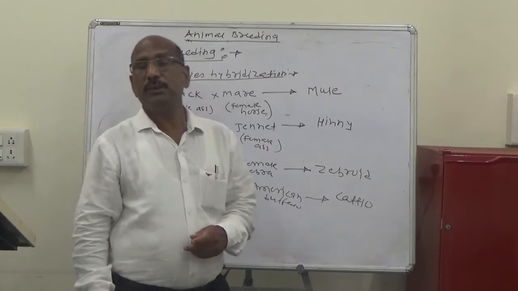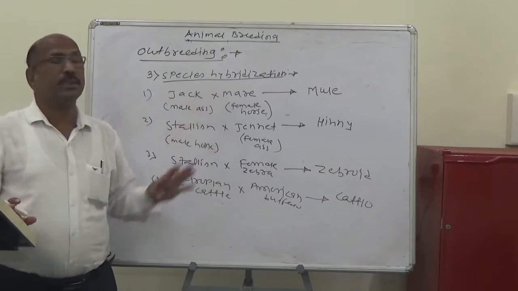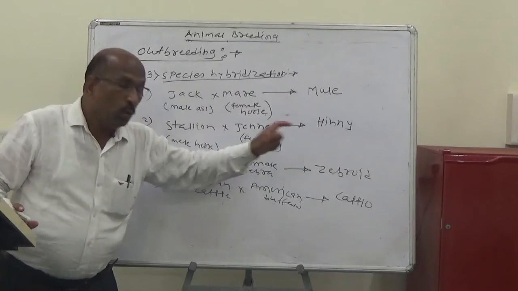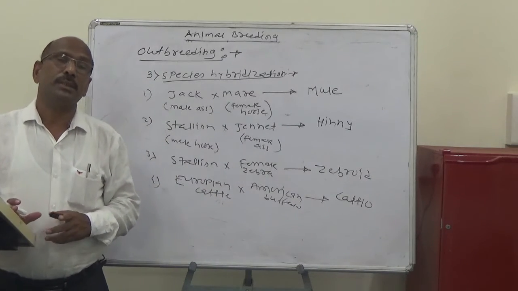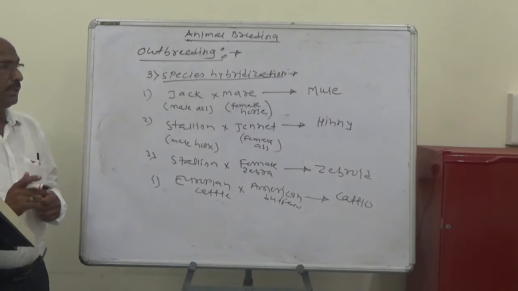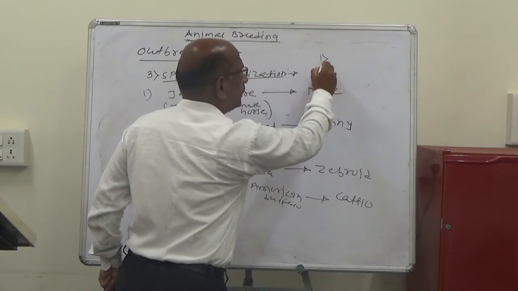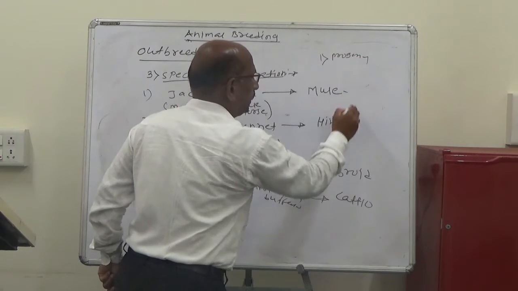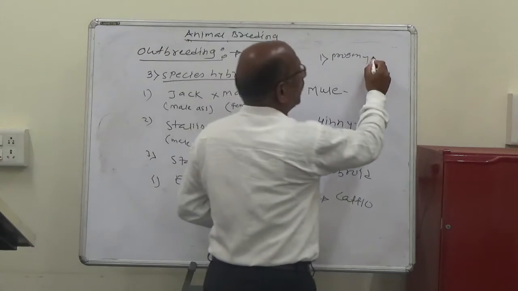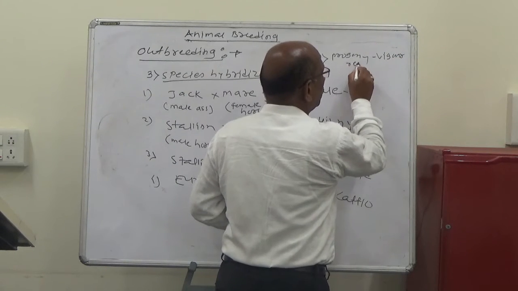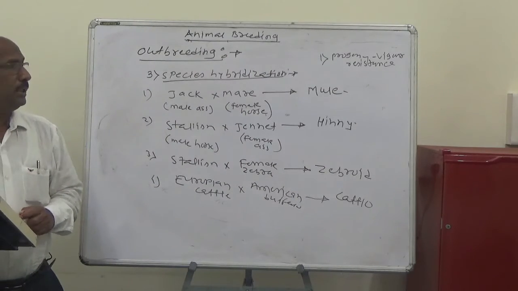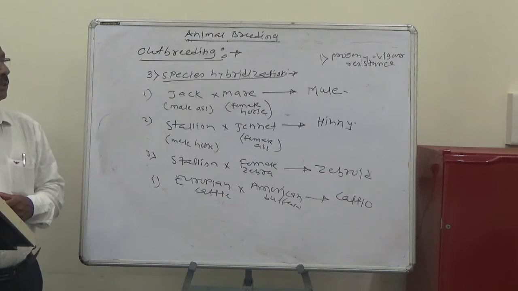So species hybridization means the mating of two different species, and it is the extreme form of outcrossing, and the progeny has more vigor and disease resistance than the parental species. What are the advantages of species hybridization? The first advantage is that the progeny has more vigor, meaning dissimilar characters, and more disease resistance than the parental species.